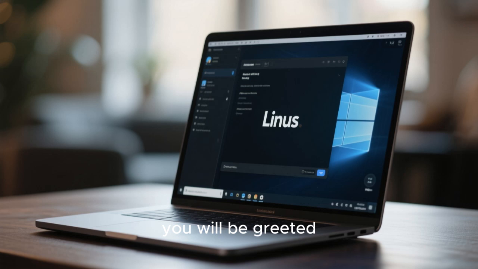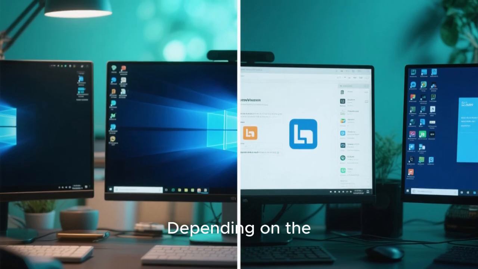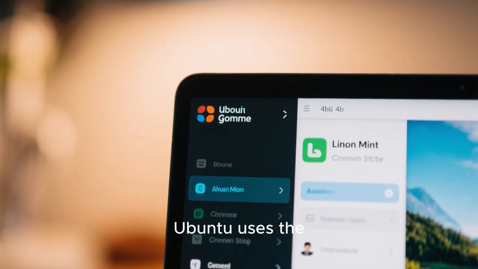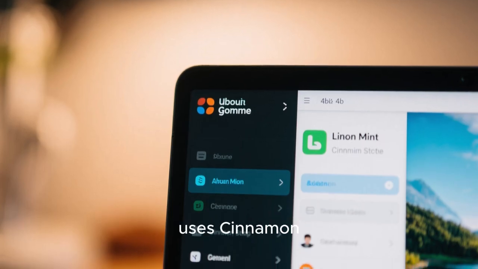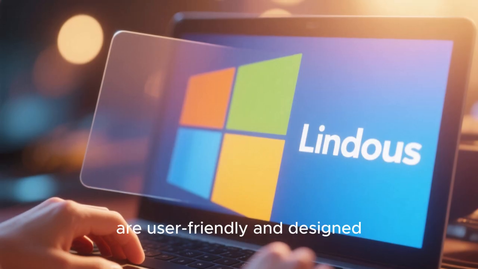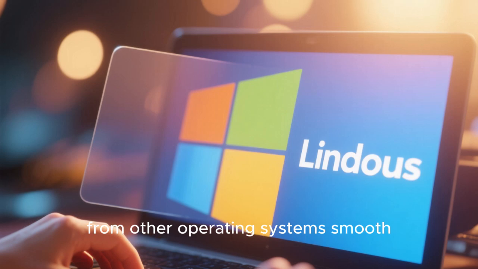When you log in, you will be greeted by the Linux desktop environment. Depending on the distribution you installed, it might look different. For instance, Ubuntu uses the GNOME desktop, while Linux Mint uses Cinnamon. These interfaces are user-friendly and designed to make the transition from other operating systems smooth.